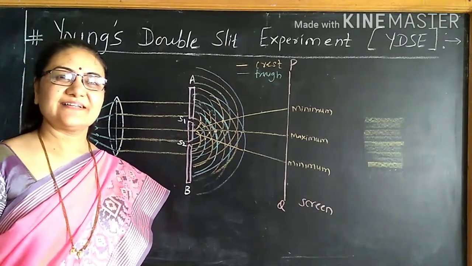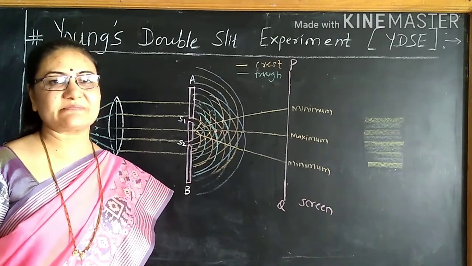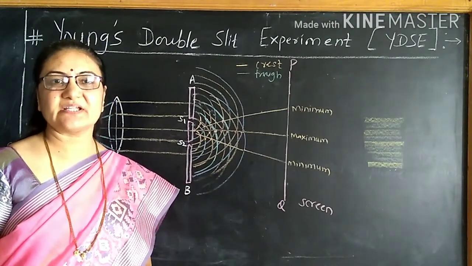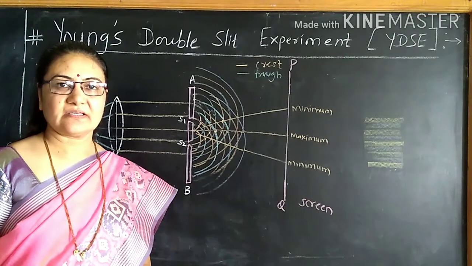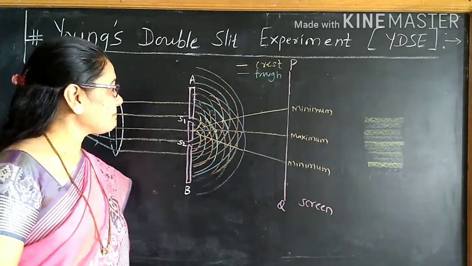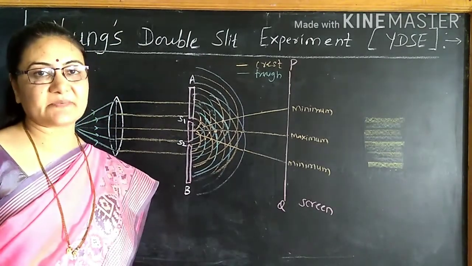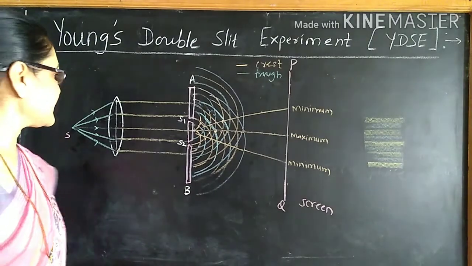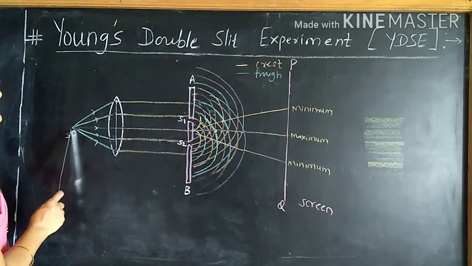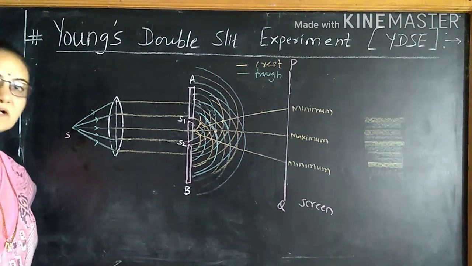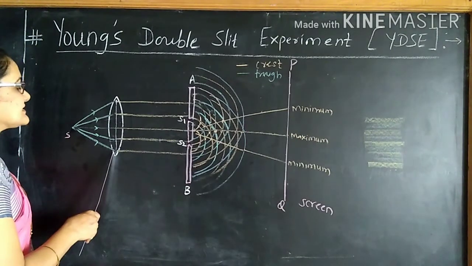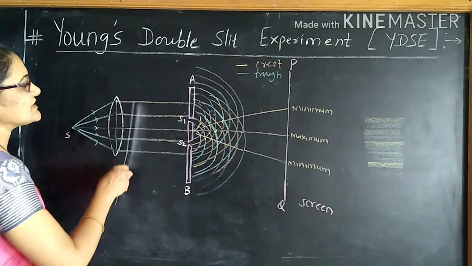Friends, let us discuss Young's double slit experiment, YDSE. It is a very important experiment to get coherent sources and to obtain a steady interference pattern. Let us study Young's double slit experiment. Here in this experiment, one convex lens is kept. One source is placed at the focus point of this convex lens. We know that when any point source is placed at the principal focus of a convex lens, that source of light gives us a plane wavefront.